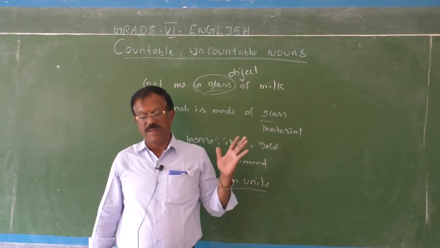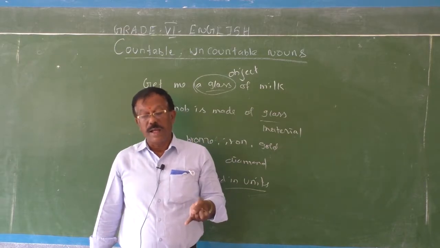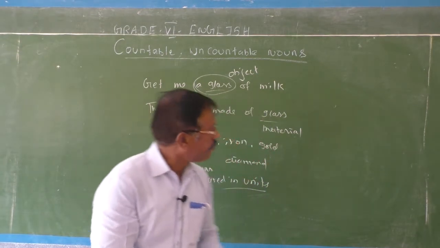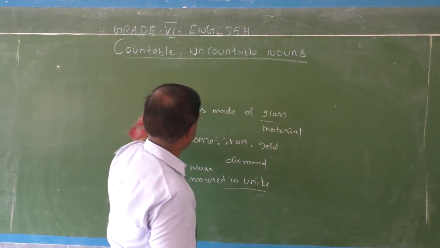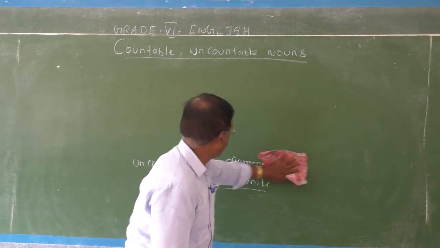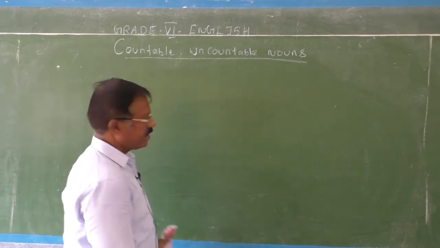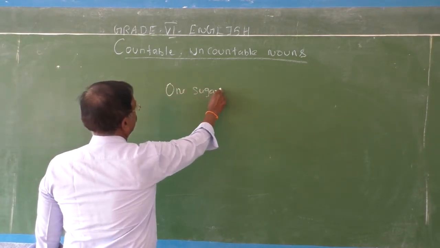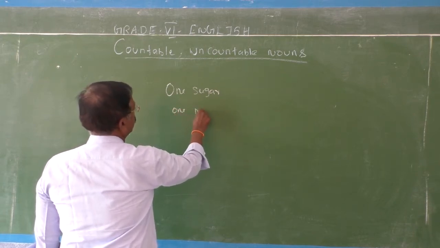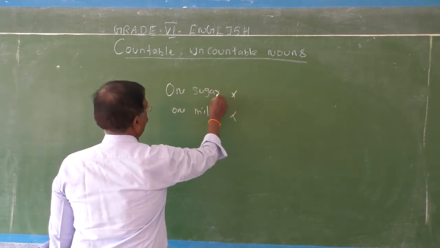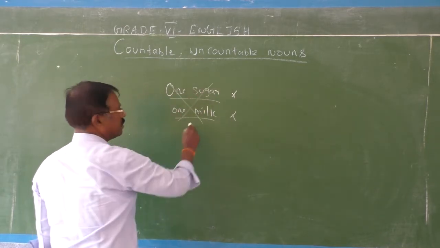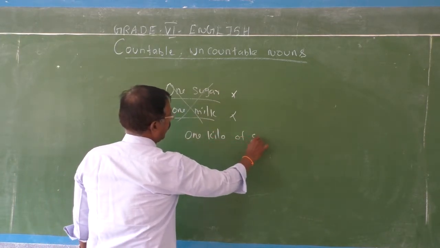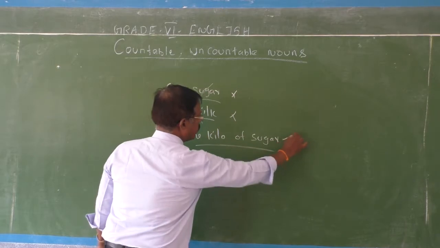We cannot say, we will never say 1 sugar, but we can say 1 kilo of sugar. You should know the difference. We never say 1 sugar, 2 sugar like that, because they are all uncountable nouns. But you can say it in such a way: 1 sugar, 1 milk, it's a wrong usage. You never say like this. They are wrong. But you can say 1 kilo of sugar. This is correct.